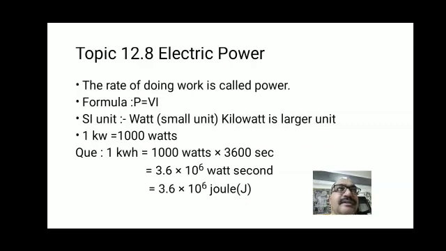We know 1 kilowatt is equal to 1000 watt, and in an hour 3600 seconds are there, so you multiply with 3600 seconds, and the total value will become 3.6 into 10 raised to 6 watt second. So 1 kilowatt hour is equal to 3.6 into 10 raised to 6 joule. This is the bigger unit of electric energy which is utilized in big industry.